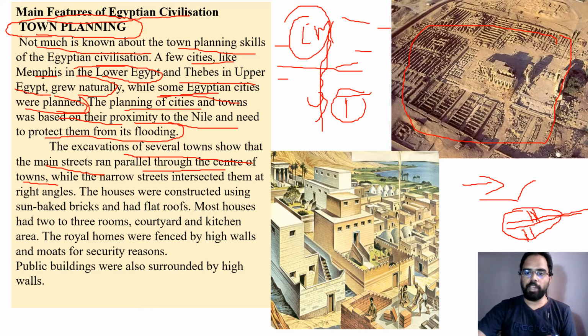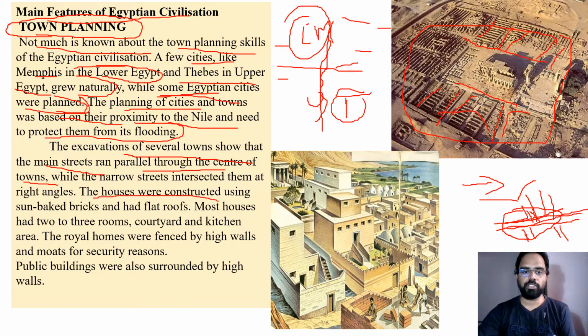This main road always goes in the center of the town and the other streets go at right angles. They are very narrow. You can see that kind of planning here. If this is considered as a main road, then the small streets are intersecting at right angles. So that was another kind of planning that the archaeologists have noticed.